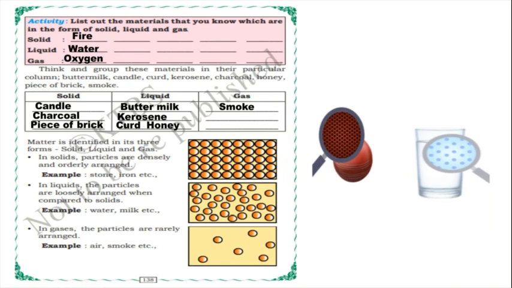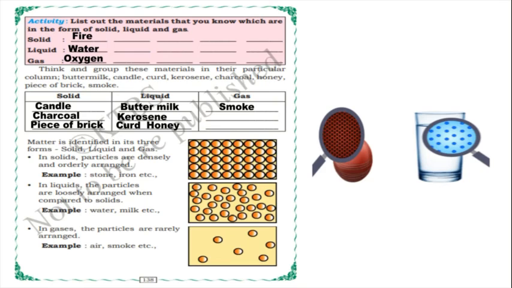And in the next, what is the next form? In liquid. In the liquid, particles are loosely arranged. You can observe in the picture, particles are loosely arranged when compared to solids. In solids, particles are arranged very tightly, or we can say very nearly. Okay, yes. In the liquid state, they are arranged very loosely. For example, water, milk, etc.